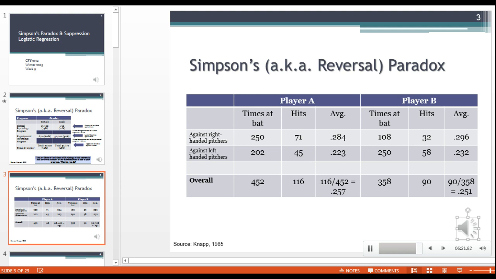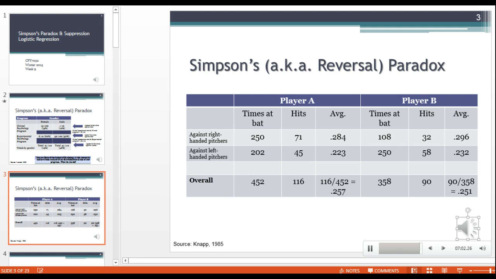So, if you're not feeling comfortable at this time with understanding these paradoxes, go back through, listen again, take note of the details I've provided in the notes at the bottom of the slides, and just keep in mind that there is another variable that is impacting our results that we're not accounting for. In the first case, it was the competitiveness of the program, and males and females were applying to that more difficult program in disproportionate numbers.